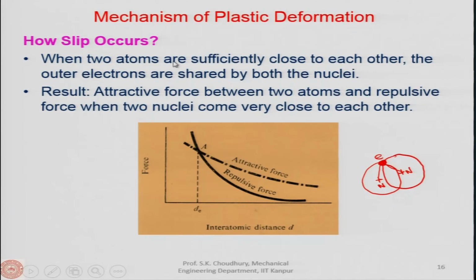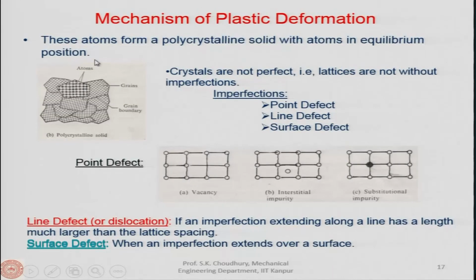Now, when two atoms are sufficiently close to each other, the outer electrons are shared, as I said. The result is that there is an attractive force between the two atoms, and when two nuclei come very close to each other, there will be a repulsive force, as I explained. Now, these atoms form a polycrystalline solid with atoms in equilibrium position. All these are grains, and each grain has the lattice structure where atoms are in the equilibrium position.